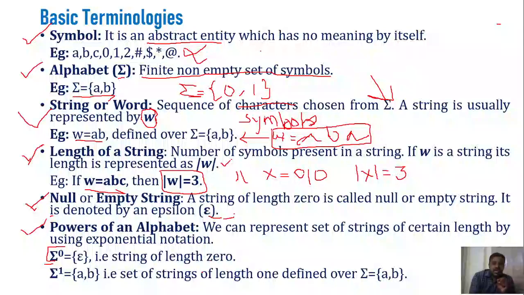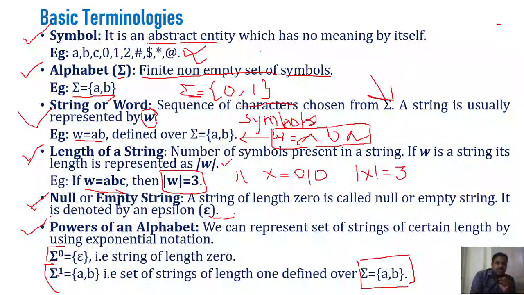Let us consider that sigma is equal to a comma b. So we have an alphabet set sigma equal to a comma b. What is sigma power 1? Sigma power 1 is simply the set of all strings of length 1.